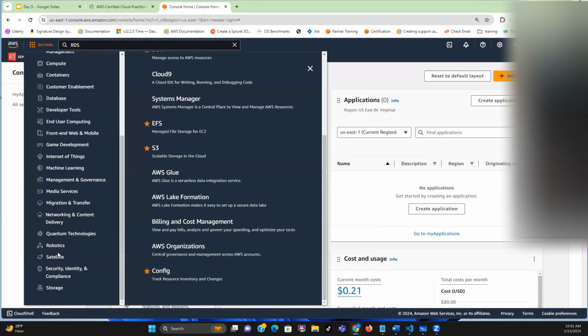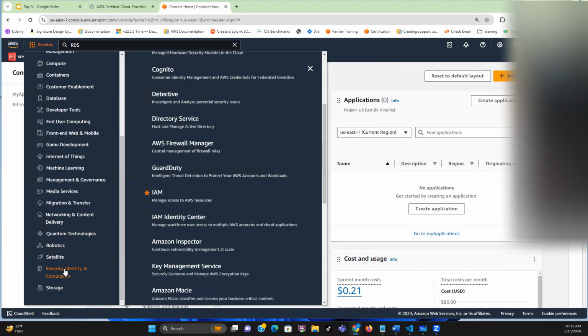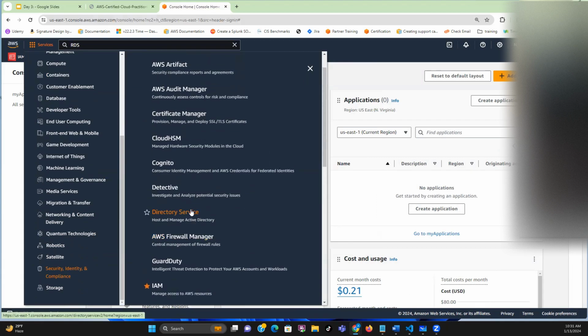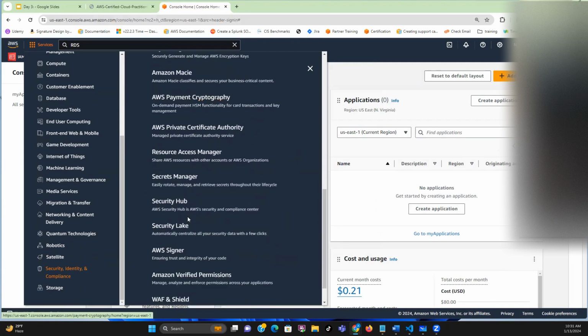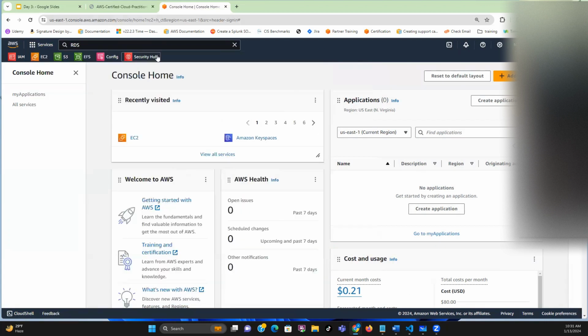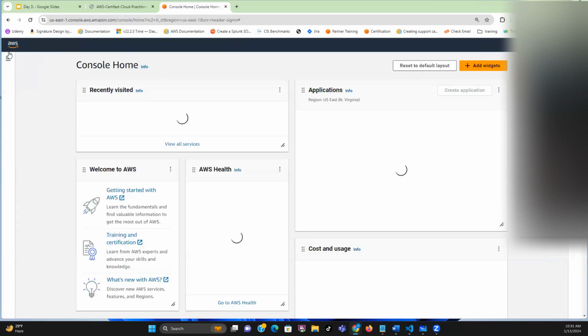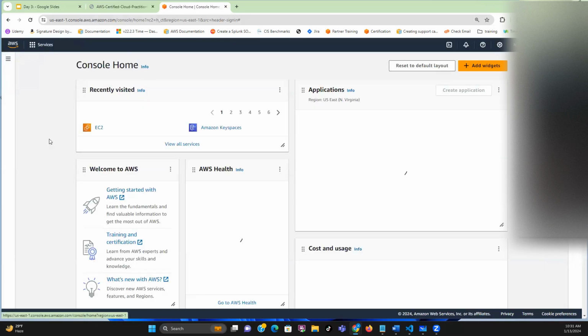Let's say I want to add a service under security. So I can say, okay, I'm going to like this Security Hub. Then when I click on this star, it's going to add it to the top here. So anytime now, even if I refresh, you see here, they don't go away, because I have bookmarked them on my system.